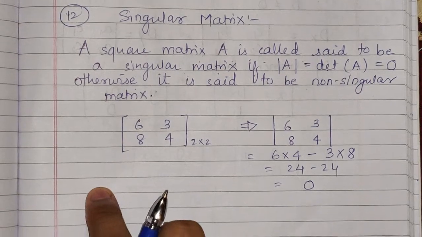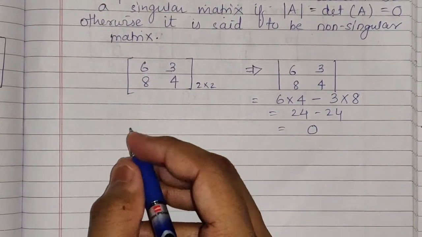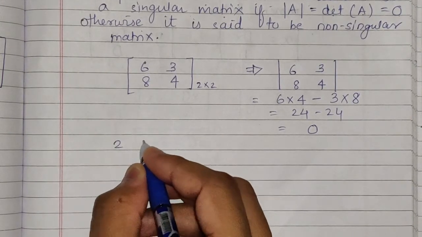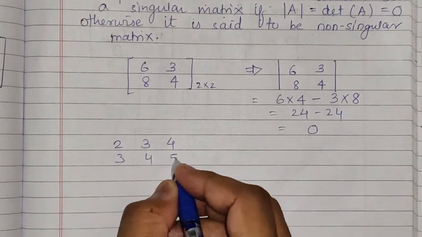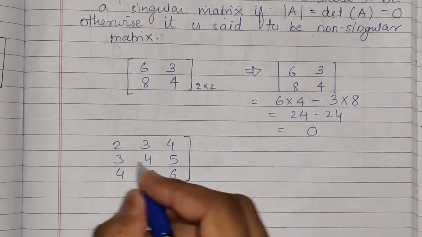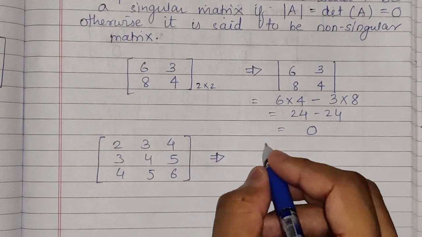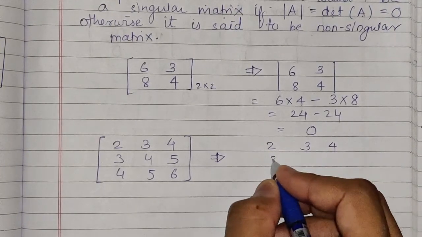Okay. Now one more example I will give you for order 3 by 3. Consider the matrix 2, 3, 4, 3, 4, 5, 4, 5, 6. This is a matrix. To find the value, first of all we will have to convert it into determinant form.